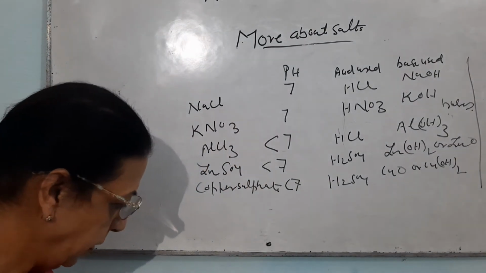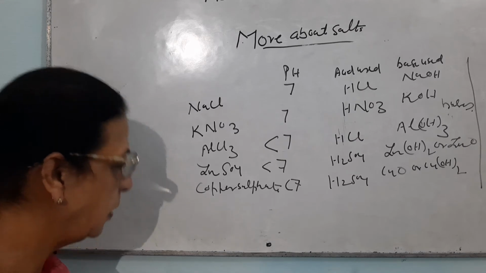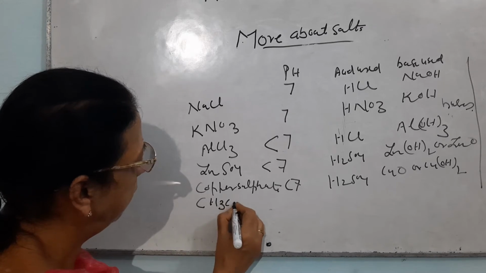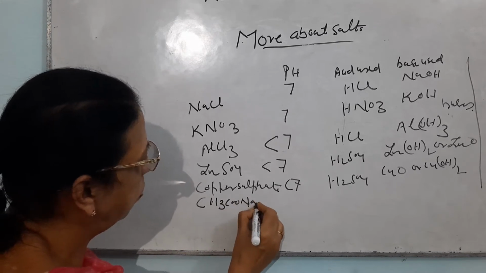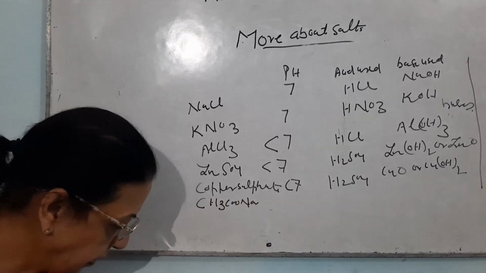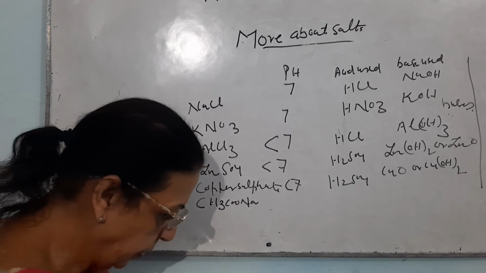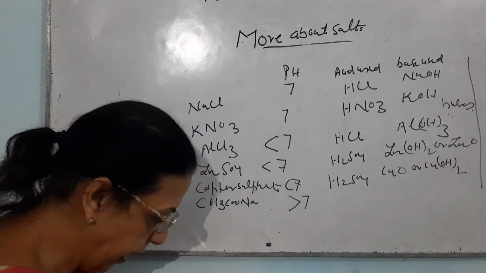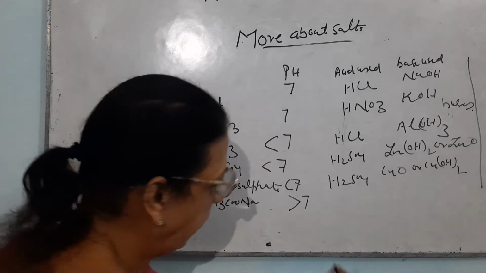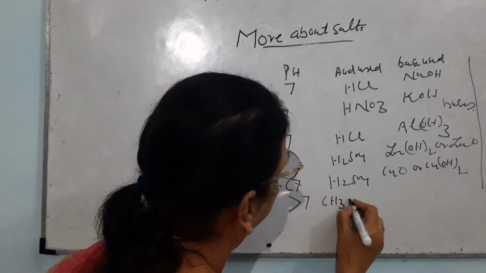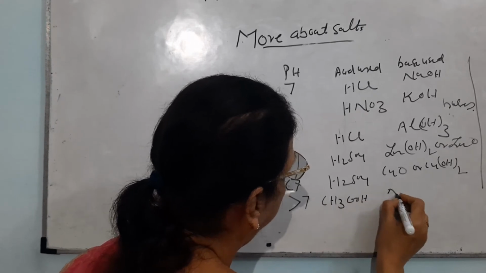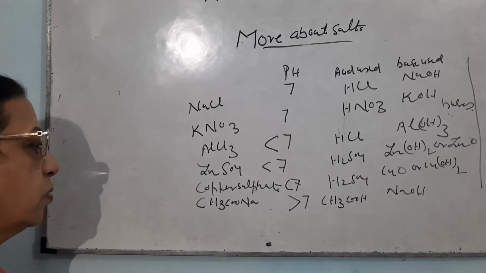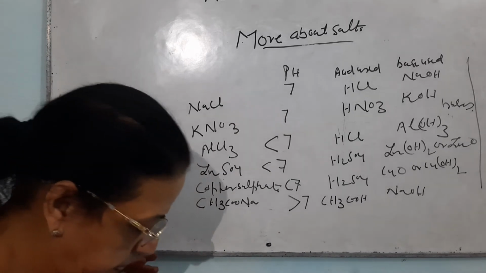The next one is sodium acetate, where students are always confused about the formula. This is CH3COONa. If I see the pH of this, it is greater than 7. It is made by the reaction of ethanoic acid and NaOH, and it is prepared by the reaction of these two, an acid and a base.